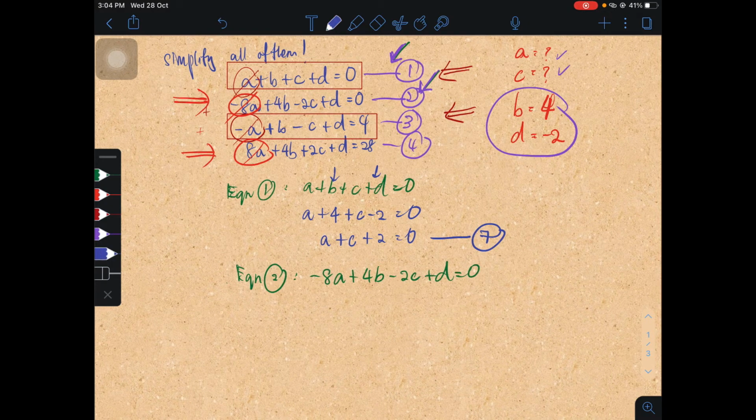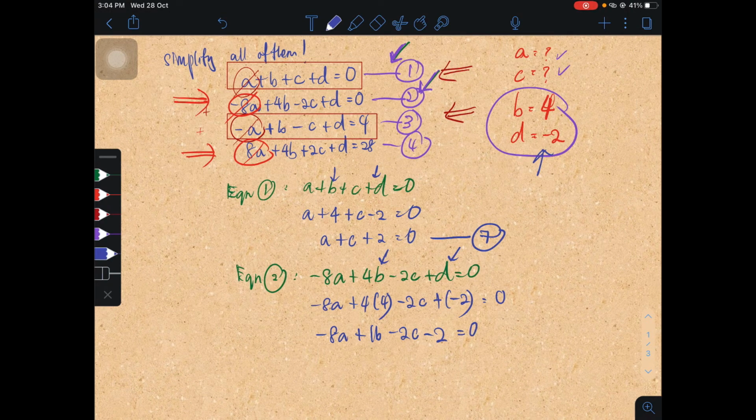Therefore, I sub in the values of B and D. So it's going to be negative 8A plus 4 times 4 minus 2C plus negative 2 as the D. So simplify it, I'm going to get negative 8A plus 16 minus 2C minus 2 equals to 0.